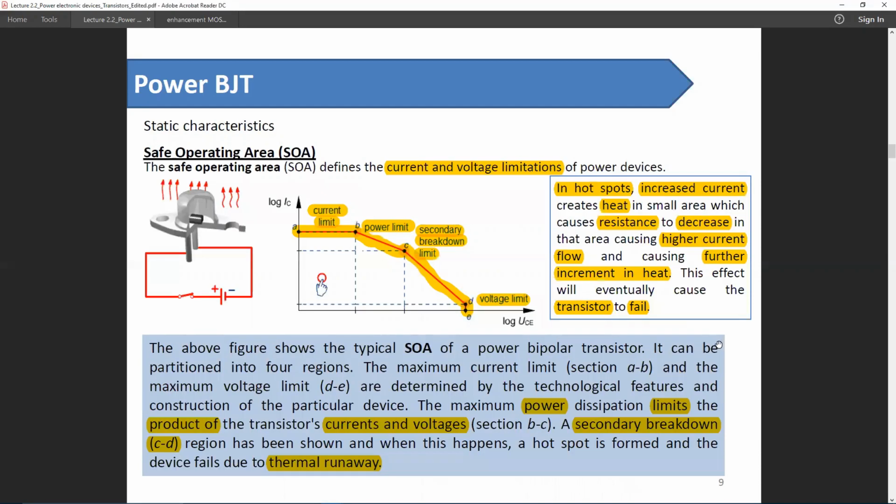And in case of a semiconductor device, the resistance is inversely related to temperature. So if the temperature rises, the resistance will decrease, and vice versa. A decreased resistance will contribute to an even higher amount of current, which will further increase the heat, and it will act like a positive feedback loop until the device is destroyed. So secondary breakdown is a limitation of BJT.